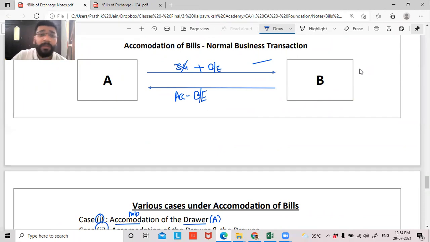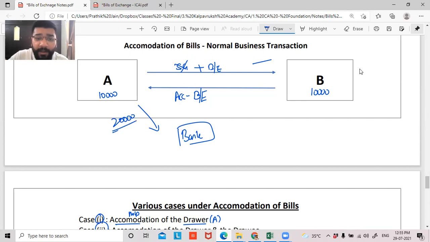Now, why did B accept? Because A and B both were in need of 10,000 rupees. So they understood this concept of bills of exchange. So B accepted and gave it back to A, and A went to the bank and got it discounted. He got 20,000 rupees. And this 20,000 will come to A, guys, obviously, because A is carrying the bill of exchange. No? So 20,000 is with A.